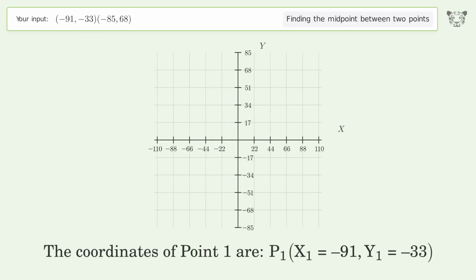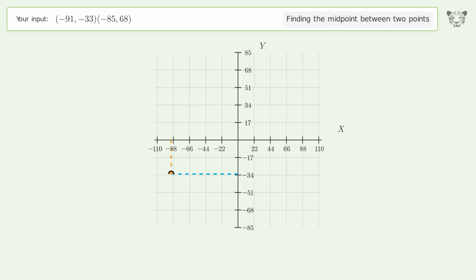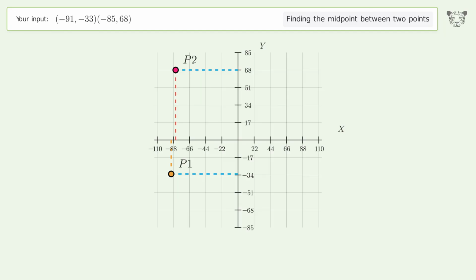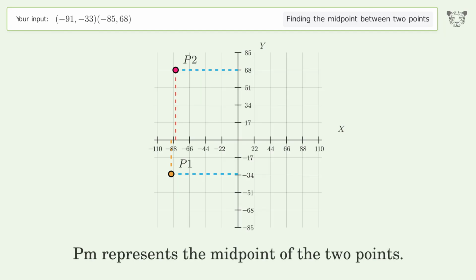The coordinates of point 1 are, x1 equals -91, y1 equals -33. The coordinates of point 2 are, x2 equals -85, y2 equals 68. PM represents the midpoint of the 2 points.